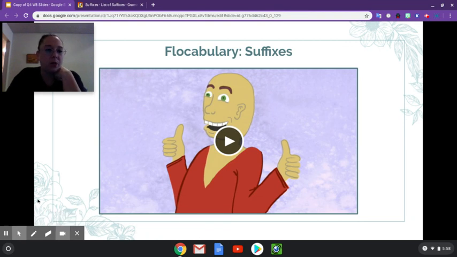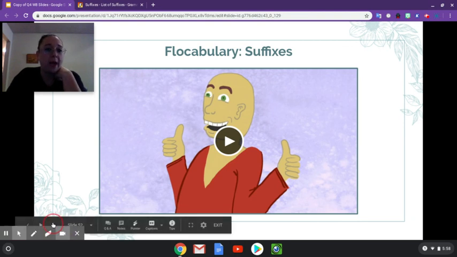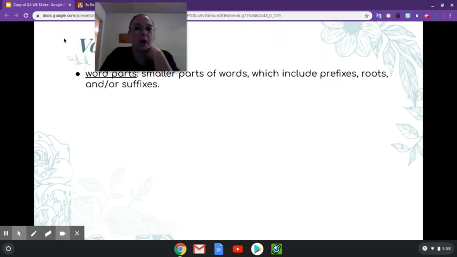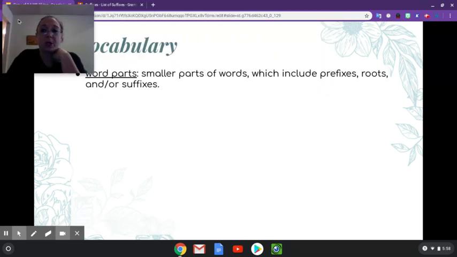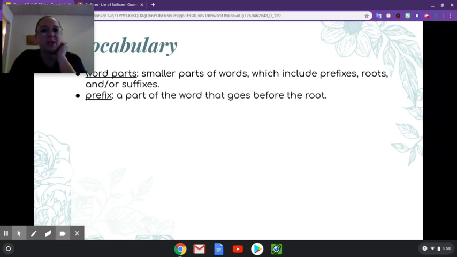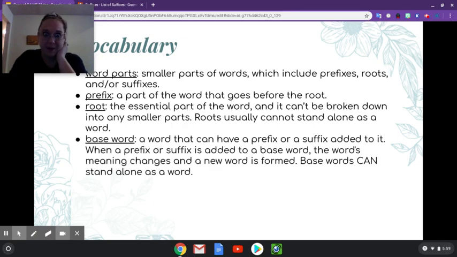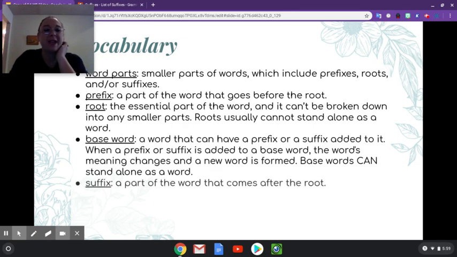We're going to go into our vocabulary. We still are on the word parts, which is breaking the word up into smaller parts using prefixes, roots, and/or suffixes. Remember, you don't always have both. You could have one or the other. The prefix is the part that goes before the root, and the root is the part that cannot stand alone. Remember yesterday's lesson: the base word can be by itself, and the suffix comes after the root.